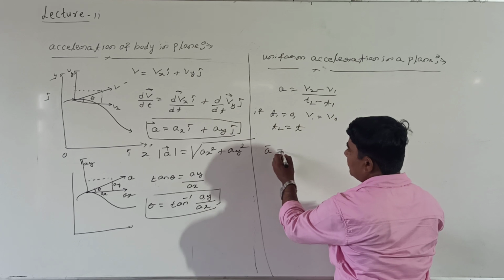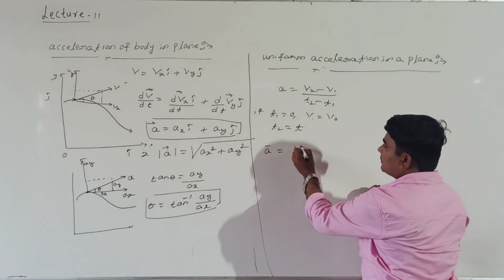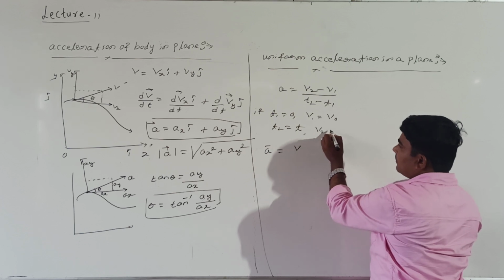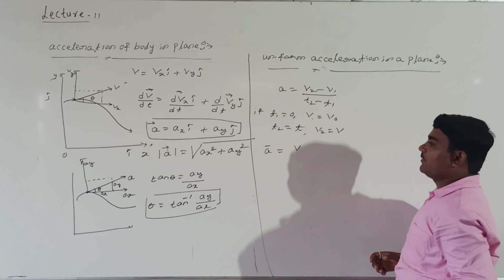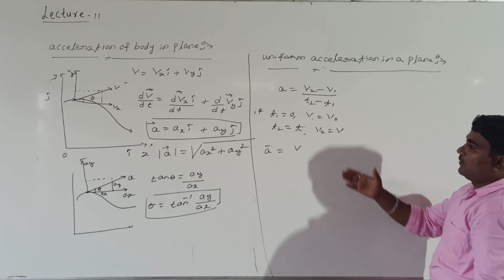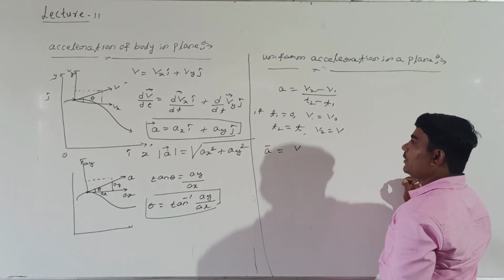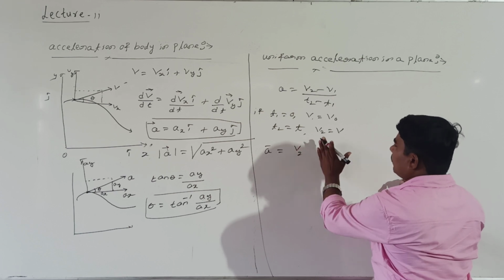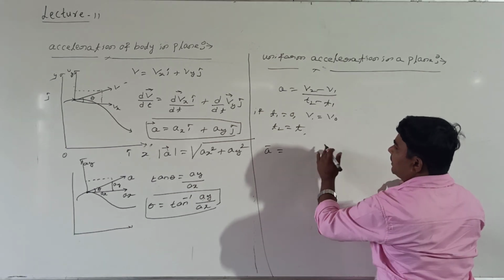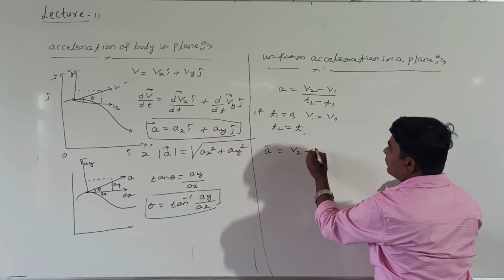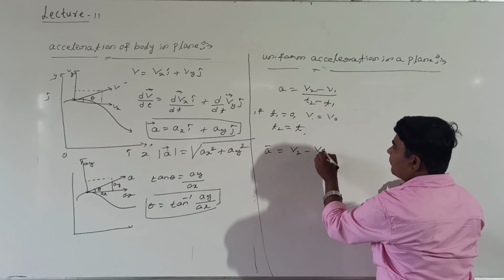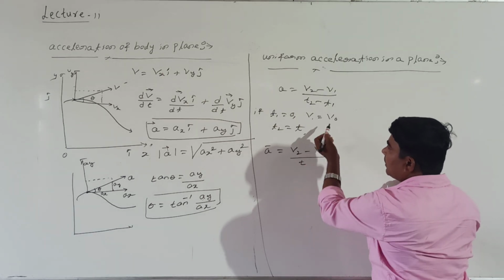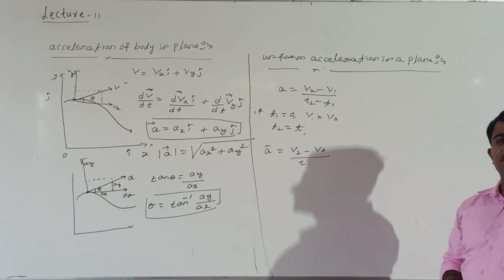Acceleration in a plane, look at me, see here. v2 can be represented by v now, right? What you got? v2 minus v0 whole divided by t2 replaced by t, t1 equal to 0, right?